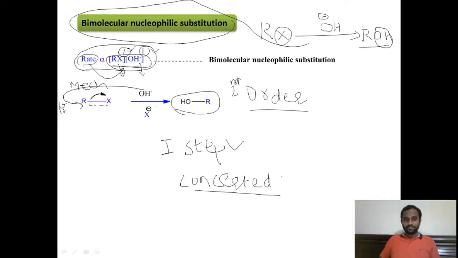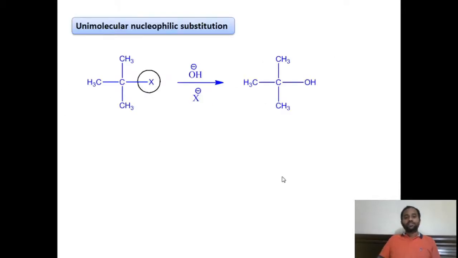And let us discuss the unimolecular nucleophilic substitution reaction with an example. Here I have taken tertiary butyl chloride as the substrate. This is the tertiary butyl chloride.